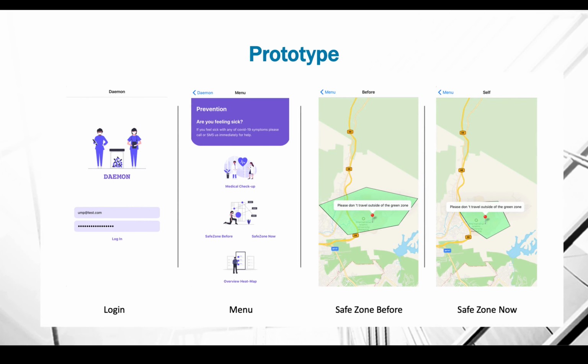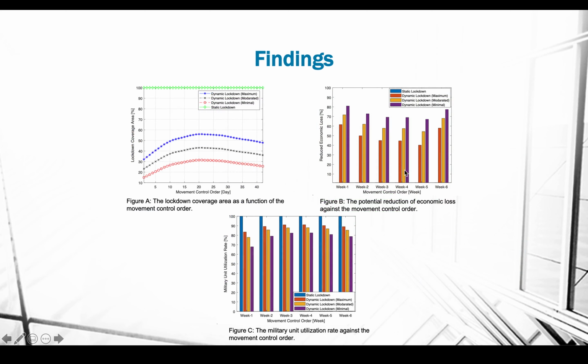So this is the prototype, where the first part is the login phase, and after that this is the main menu, where first we find the medical checkup, so a lot of nearby hospitals and their information, and this is the safe zone before. That means what was the safe zone yesterday, and this is the safe zone of today. So we found that the lockdown has shrunk a bit because the number of COVID patients decreased. Also, we can find the heat map of the overall status of the COVID information.